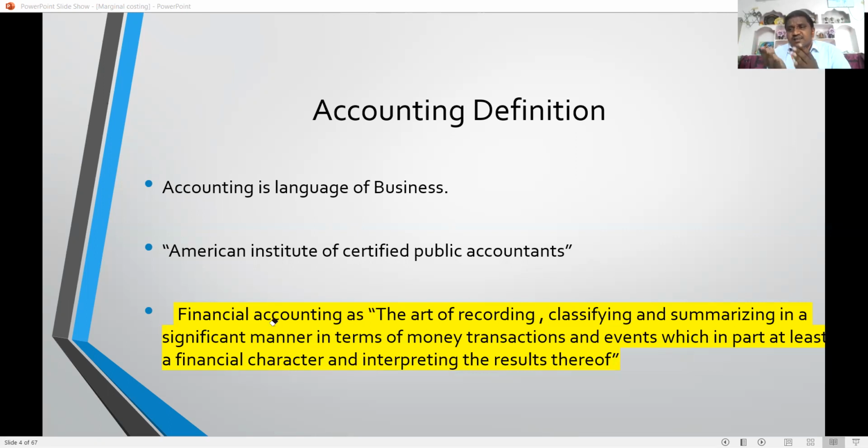Transaction means here giving and taking. Event means no giving, only one side, a happening, any incident that is happening. Like closing stock. Closing stock is nothing but an event, not a transaction. So transactions and events which are of a financial character, in monetary terms only, are recorded in financial accounting. It is the major limitation of financial accounting.